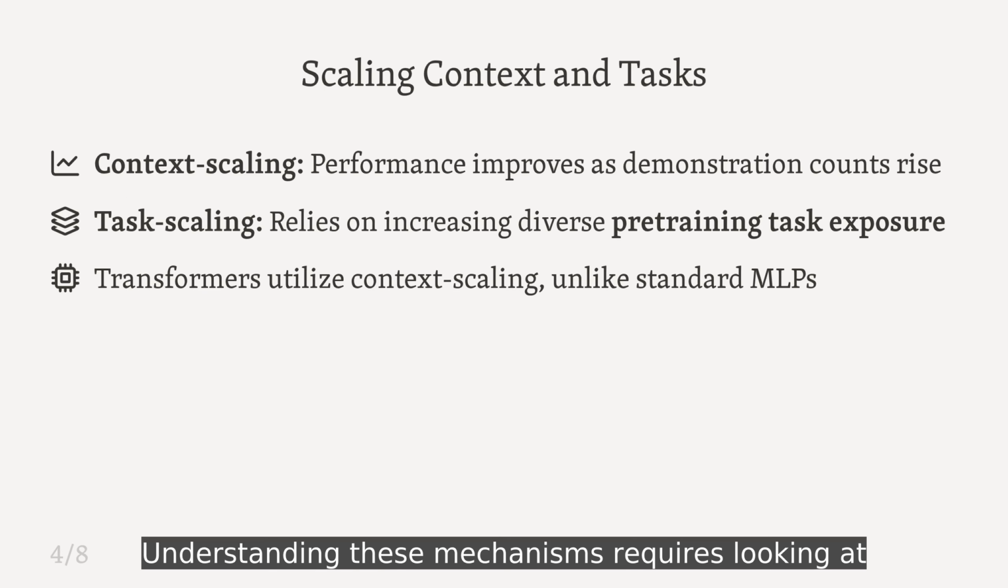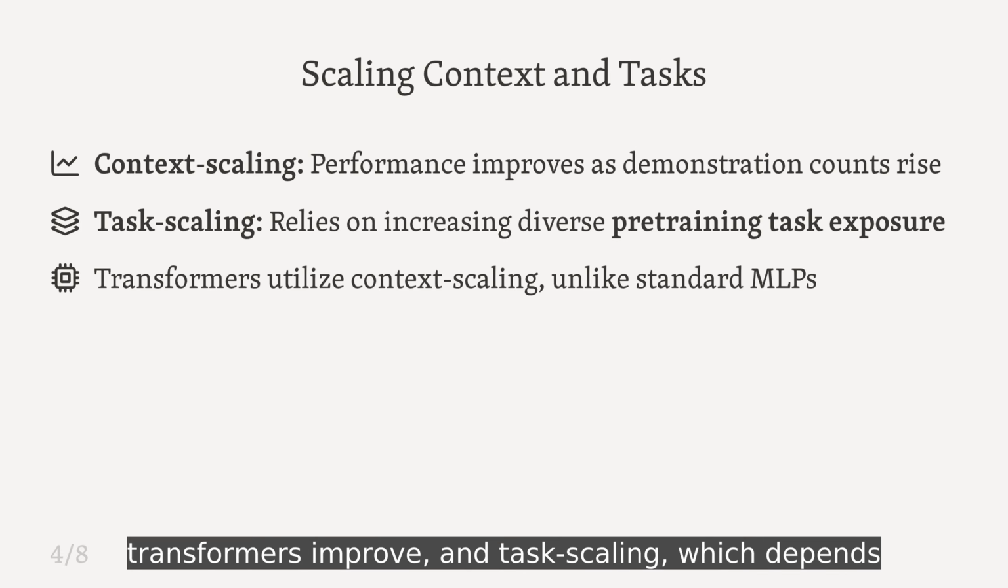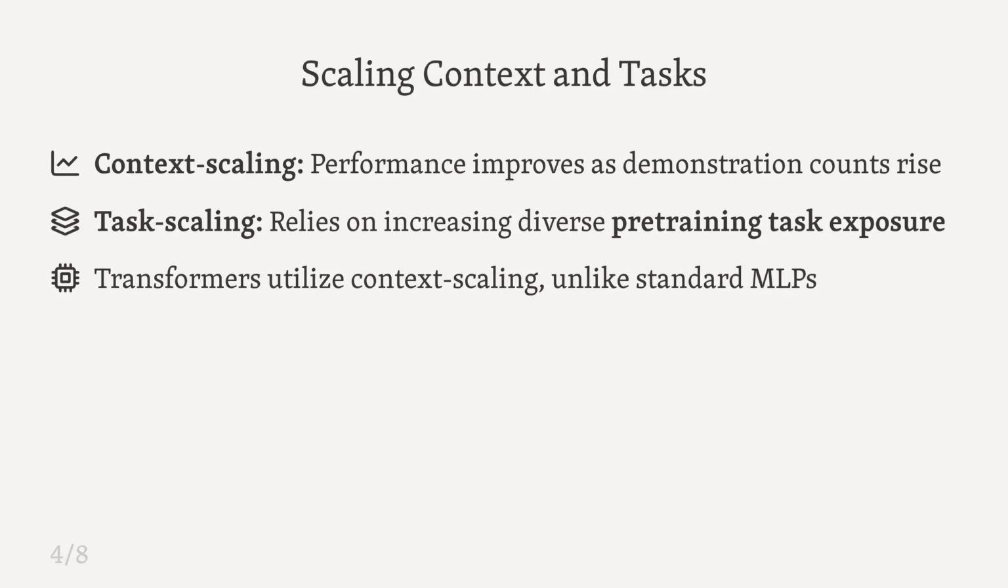Understanding these mechanisms requires looking at specific scaling laws. We distinguish between context scaling, where adding more examples helps transformers improve, and task scaling, which depends entirely on the diversity of the original pre-training data.